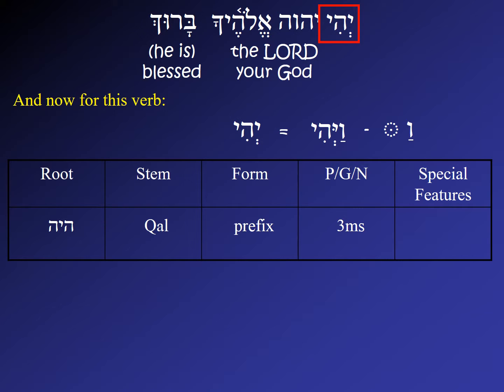So here instead of yihyeh, we have yehi. This is the indication of a special feature which we call the jussive. The jussive form gives it a permissive sense. May he be. One could also say, let him be.